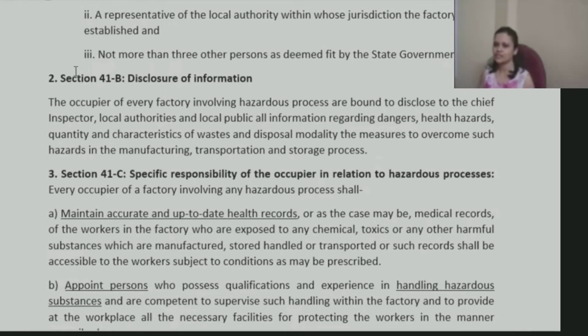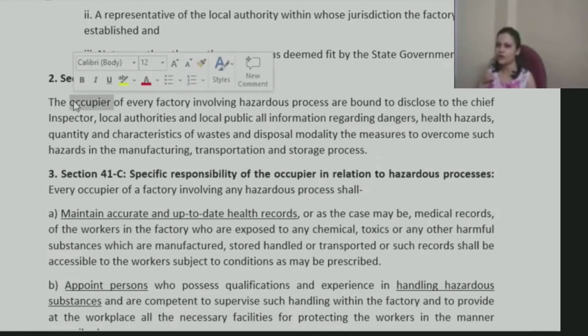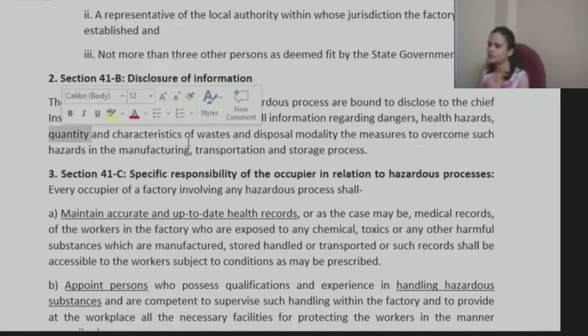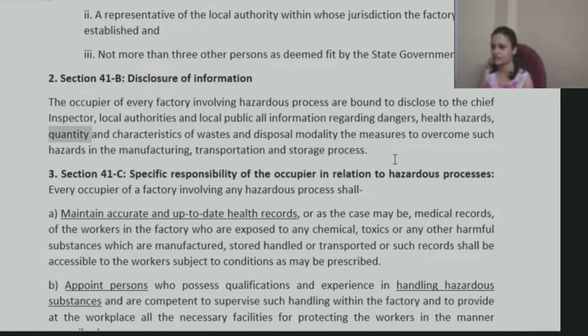So in such cases, the occupier or manager, or whoever has been given that responsibility, will have an obligation to disclose all the necessary information properly and correctly. If some harmful materials are being produced, the quantity, characteristics, all that needs to be declared. Regarding this, there was one case also, right?